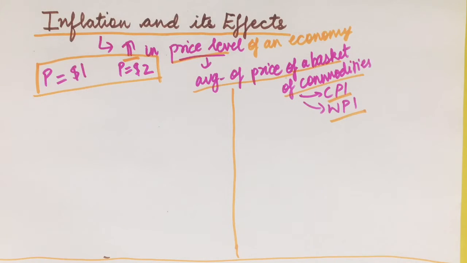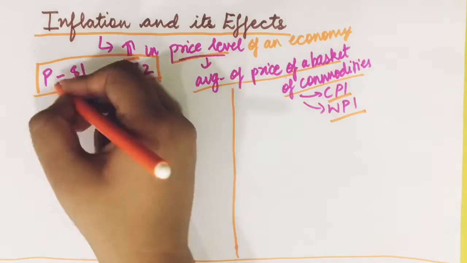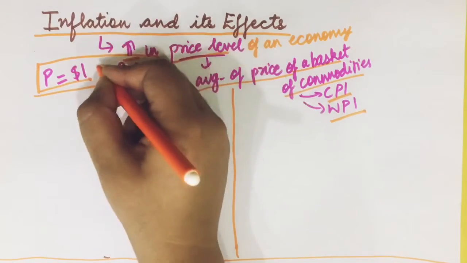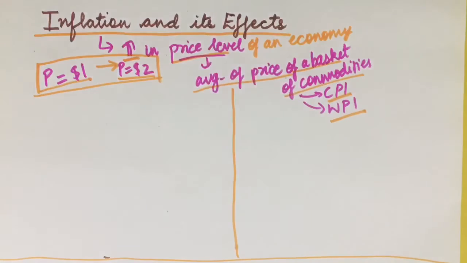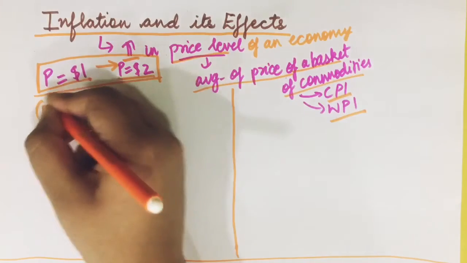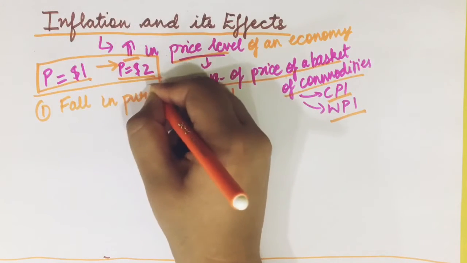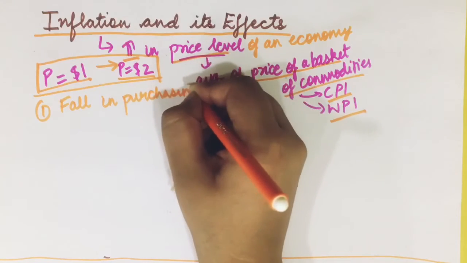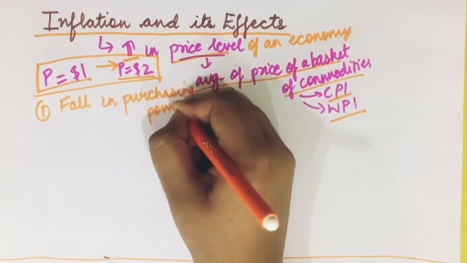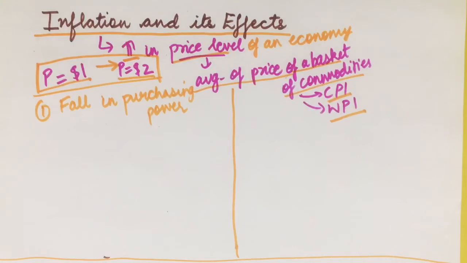Now let's move to the effects of inflation. When there is inflation, what would happen? We will assume that the price level of the economy was 1 and now it moves to a price level of 2. So basically the price in the economy has risen from $1 to $2. First, there is going to be a fall in purchasing power. What do we mean by purchasing power? It is important to understand purchasing power to understand the effects of inflation.